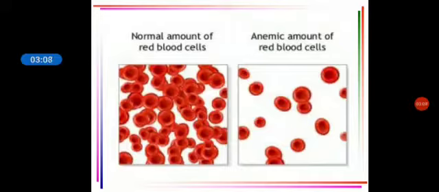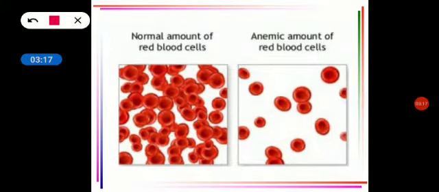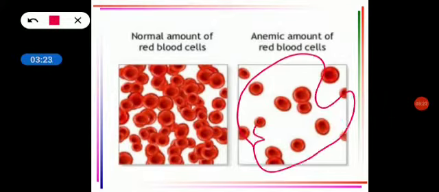So this is the normal RBCs, and on the right hand side you can see the distribution of RBCs. Here it is sparsely distributed, and here you can see it is packed. The left hand side is the normal one, and this is the abnormal, that means when a patient has a reduced hemoglobin count.